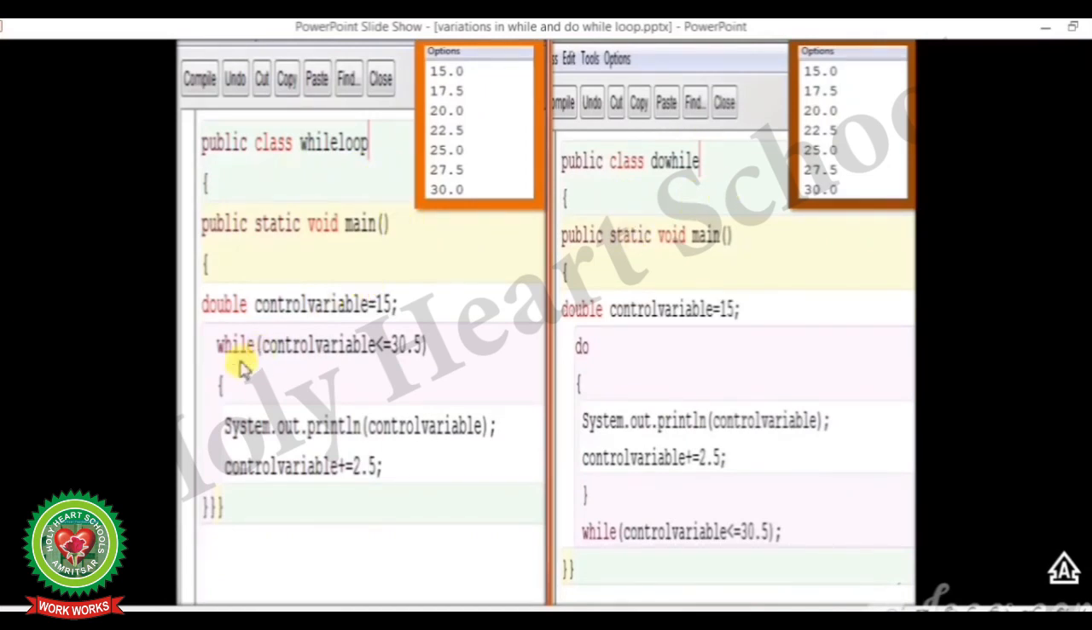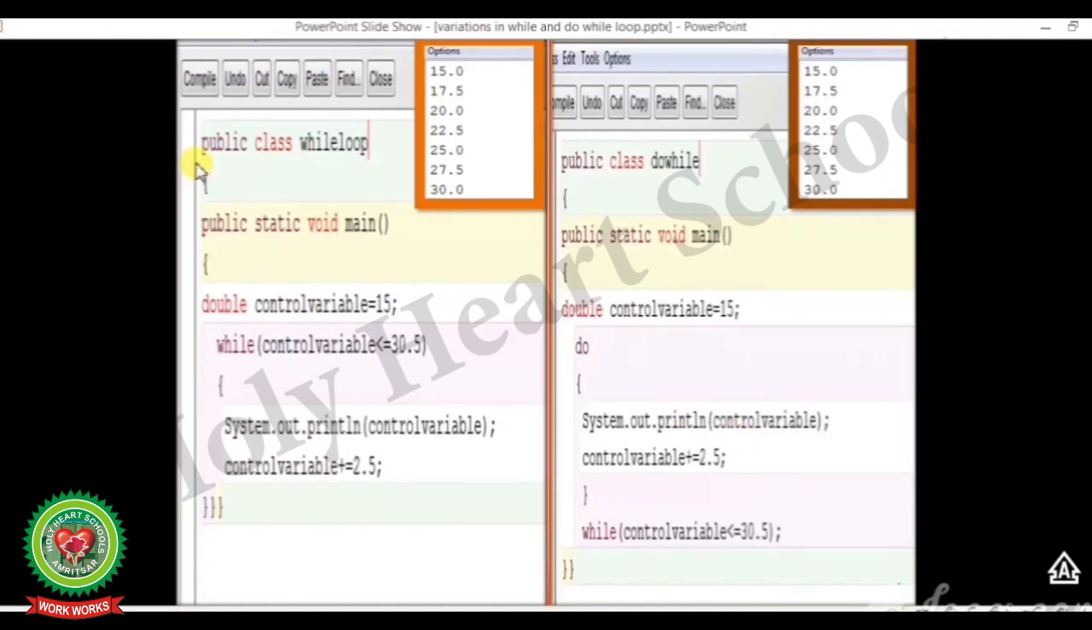In while loop, firstly the condition is checked and then statements are executed. But in do while loop, firstly the statements are executed and after that the condition is checked. So whether the condition is true or false, one time the statement must be executed.